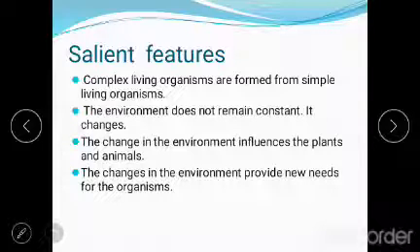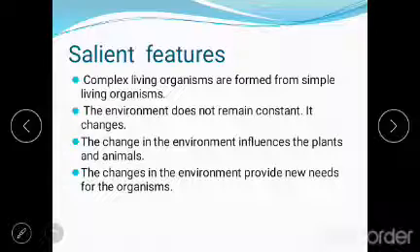And then the environment does not remain constant, it changes. He says in Lamarckism that the environment which is present now will change all the time, it won't remain constant, and that is true, right? If you see the environment, it doesn't have any constant condition.